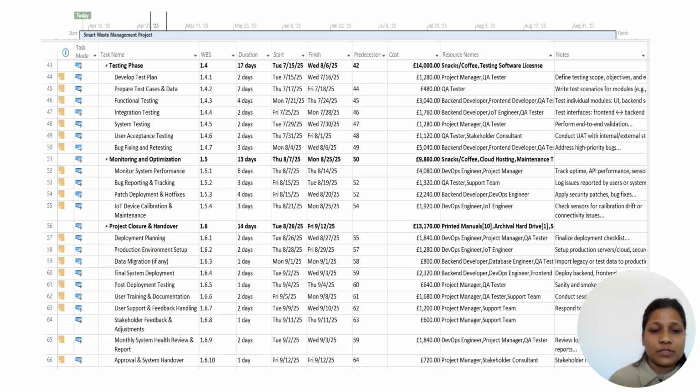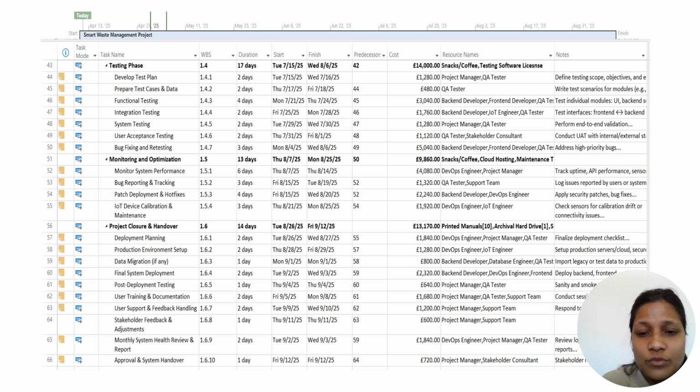The final phase of this project is project closure and handover, whose work breakdown structure level is 1.6, and the duration for this closing phase is 14 days. It starts from 26th of August 2025 and ends on 12th of September 2025.